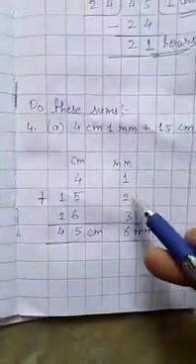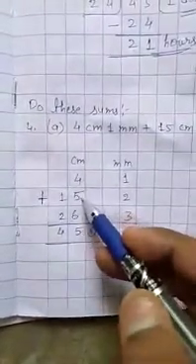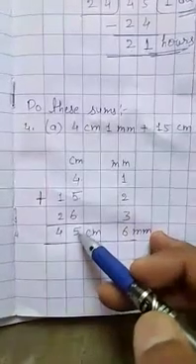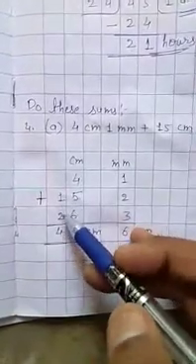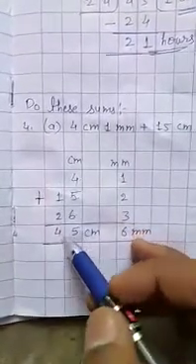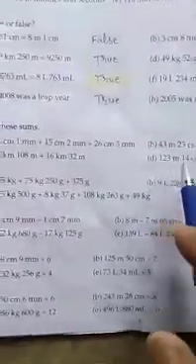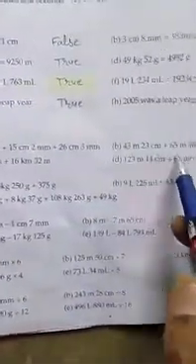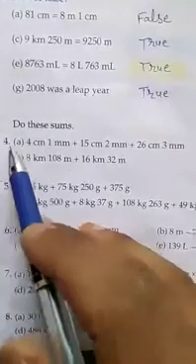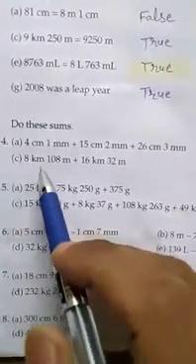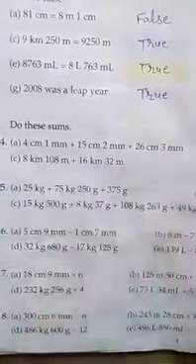1 and 2 is 3, 3 and 3 is 6, 4 and 5 is 9, 9 and 6 is 15, 5 carry 1, 2 and 2 is 4. So here is the answer: 45 centimeter 6 millimeter. All questions we will do by adding. So B and C of question number 4 you will do yourself in your notebook.